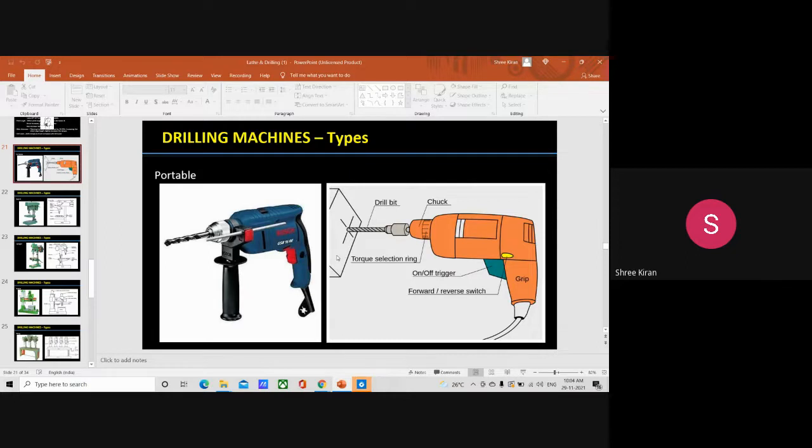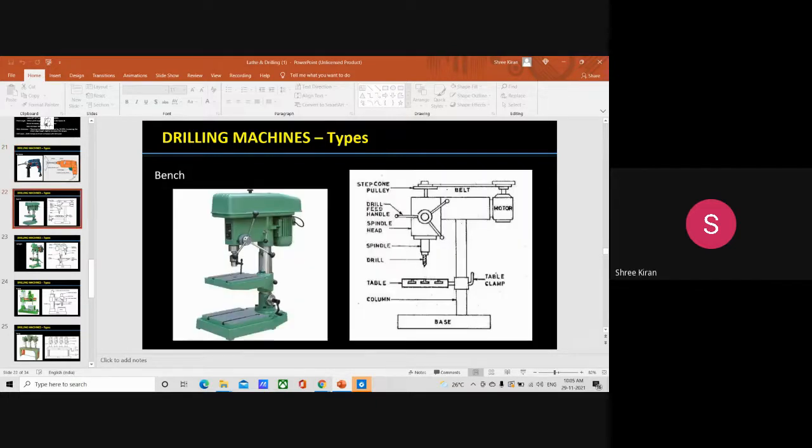Now we can say it as a sensitive drilling machine. It is mainly designed for drilling small holes at high speeds in light jobs. The whole thing can be told in one sentence: that is the sensitive drilling machine. Now, it comes with a sensitive drilling machine.